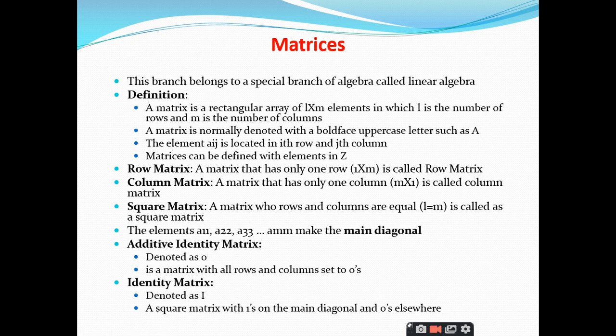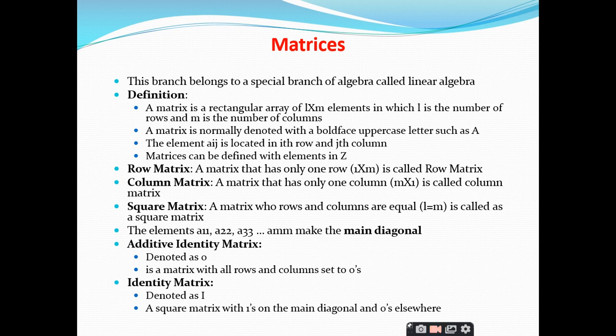So we know pretty well about these matrices, right? You are all familiar with the matrices concept. So what does a matrix represent? Rows and columns. Super, right? So whenever you want to represent some data in the form of rows and columns, it is better you do it with the concept of matrices, right? Or else you can also say that whenever you want to represent the tabular form of data which consists of both rows and columns, then you can use the concept of matrices, right?